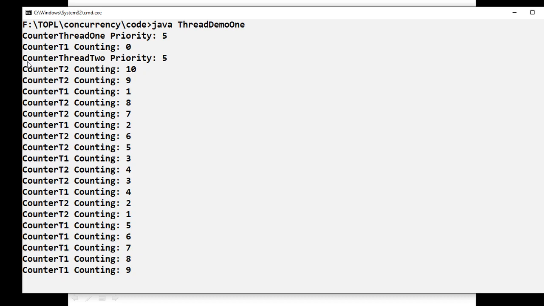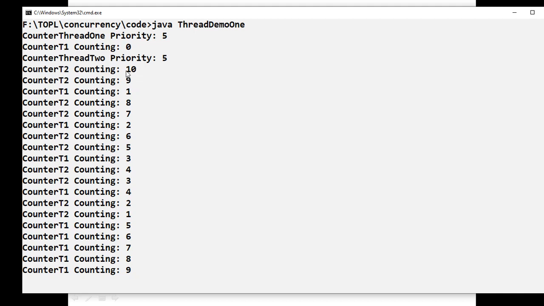When the scheduler picked up the second thread, counter thread 2 priority is 5. Counter thread 2 T2 starts from 10 because it is a decremental counter. Then we got the next one, counter T2 counting 9, because after printing it has to wait for 500 milliseconds in the sleep state.